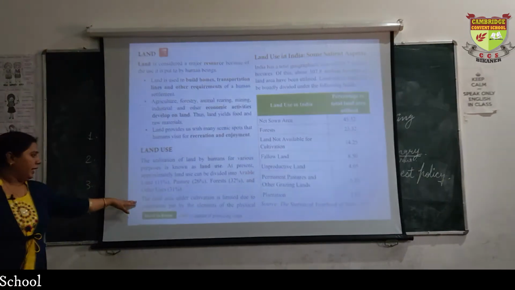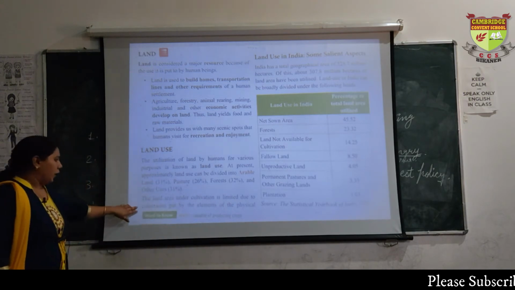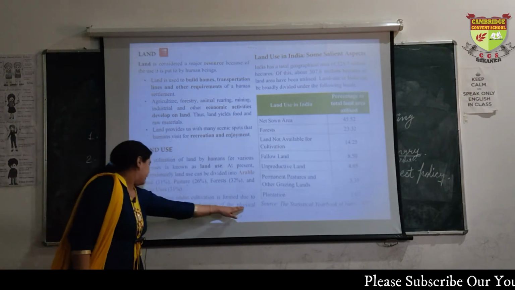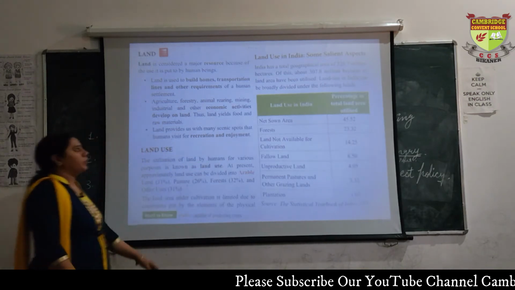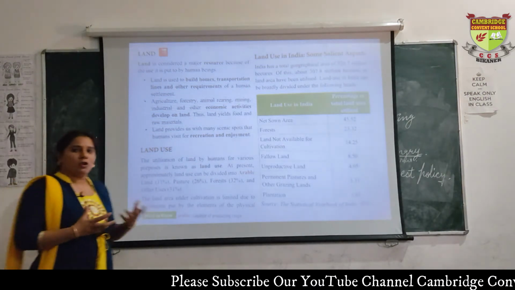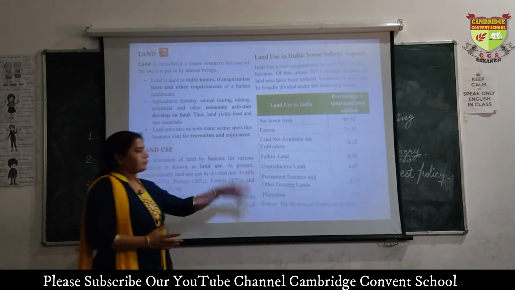Then the land area under cultivation is limited due to constraints put on it by physical factors. Now there are other factors also on which the use of land depends.